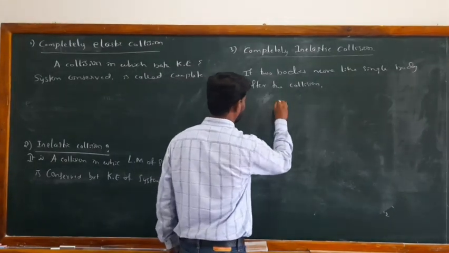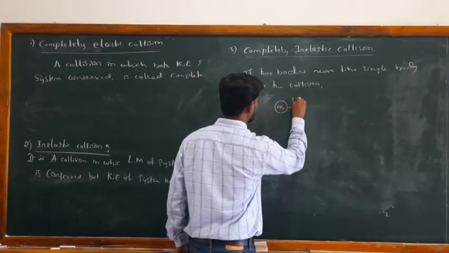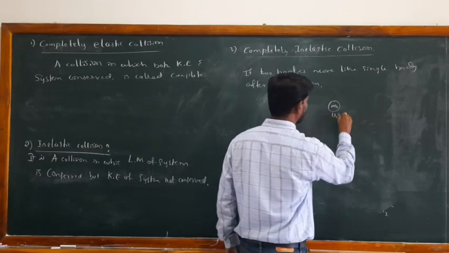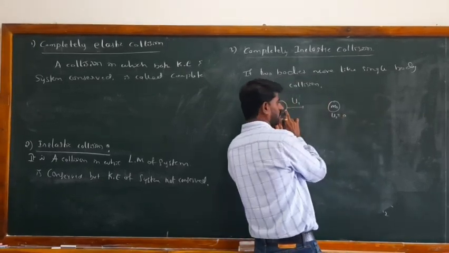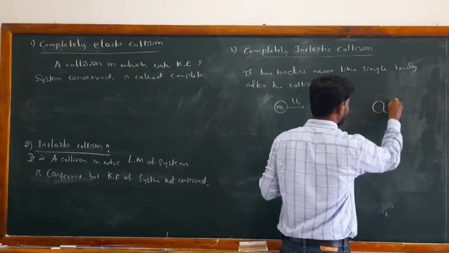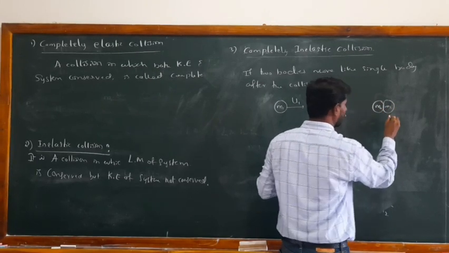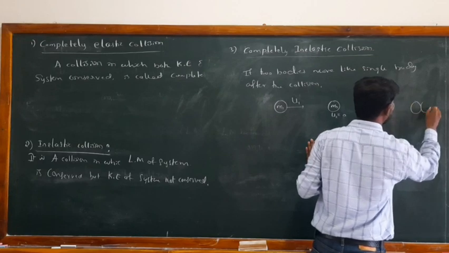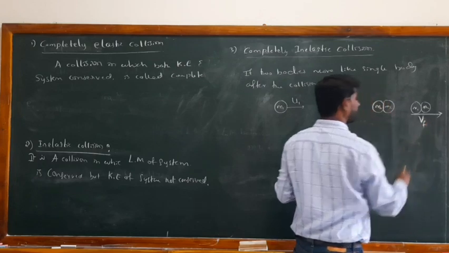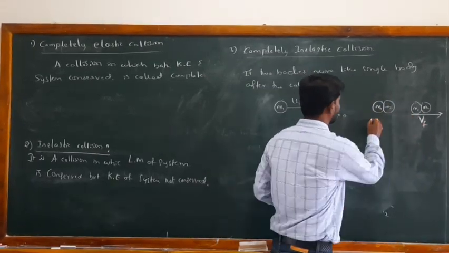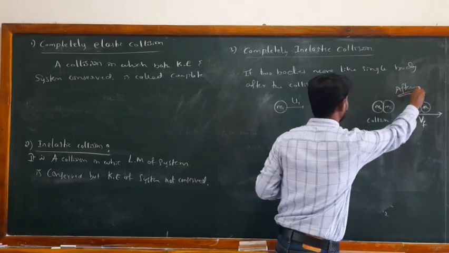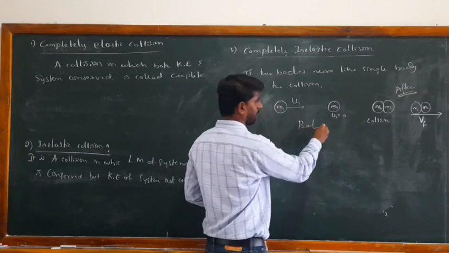Like this: there is a body having mass m1, moving with a velocity u1, and a second body m2 that is at rest, so u2 equals 0. After some time m1 moves towards m2 and collides with it. After the collision they start to move with the same speed, which I call Vf. So both bodies move together; this is at the collision, this is after the collision, and this is before the collision.